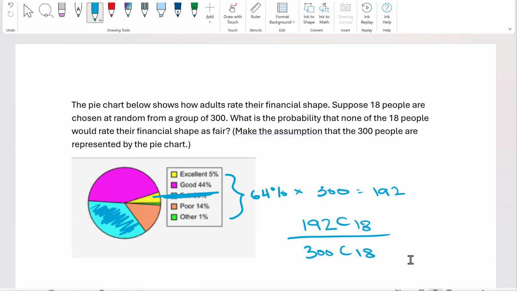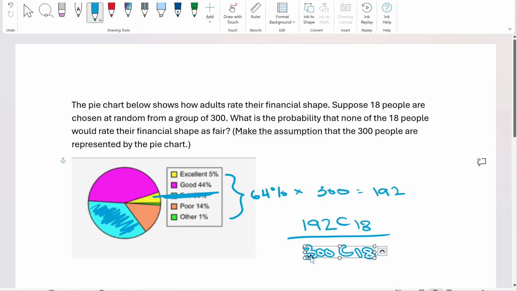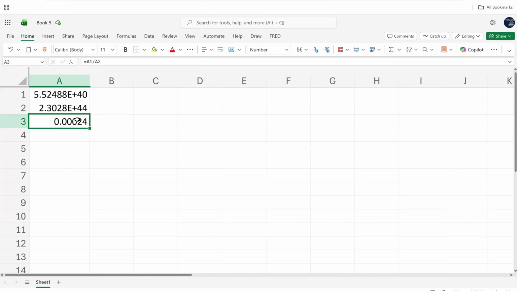You multiply that by the total of your group, and that leaves you how many total in your numerator. This is going to be combinations because order doesn't matter. And you're just going to set up 2 combinations, one with the specifics that you care about. You want people from this group, and that's how many. And the denominator is the generic, the grand total of everything. I like the denominator, it's simpler. And then just use your combinations in Excel, and then a little bit of division to get the probability.